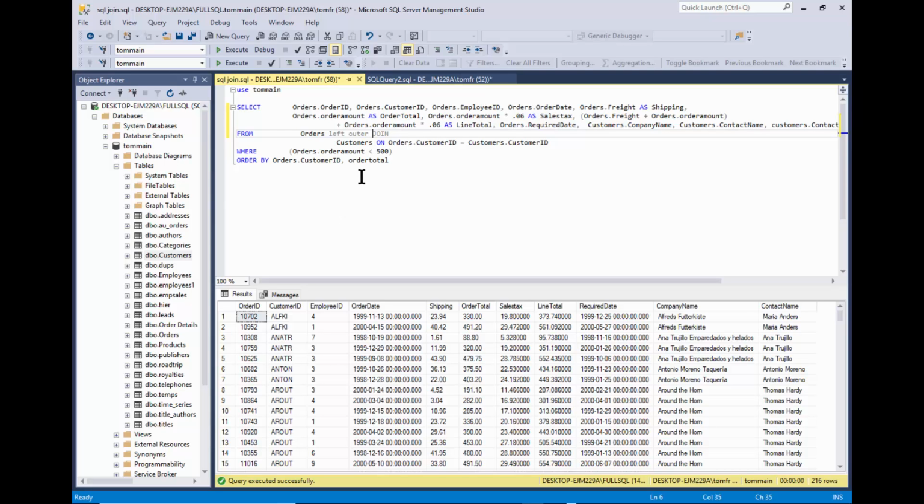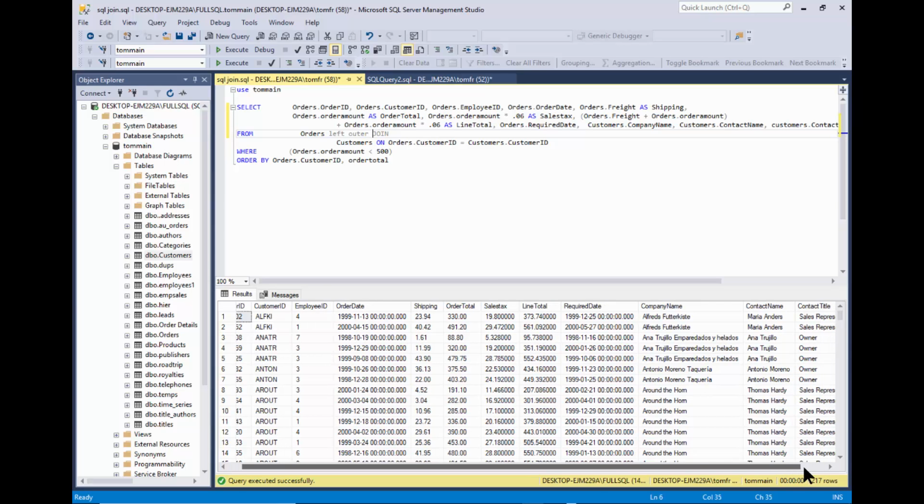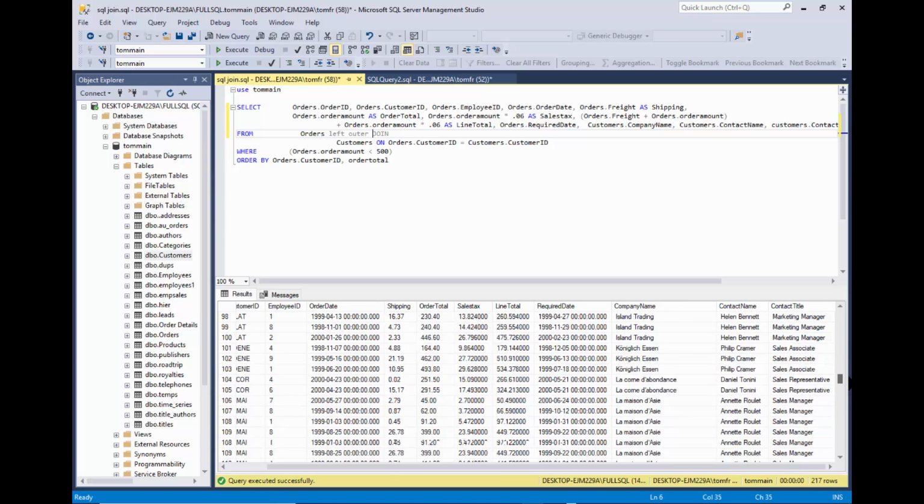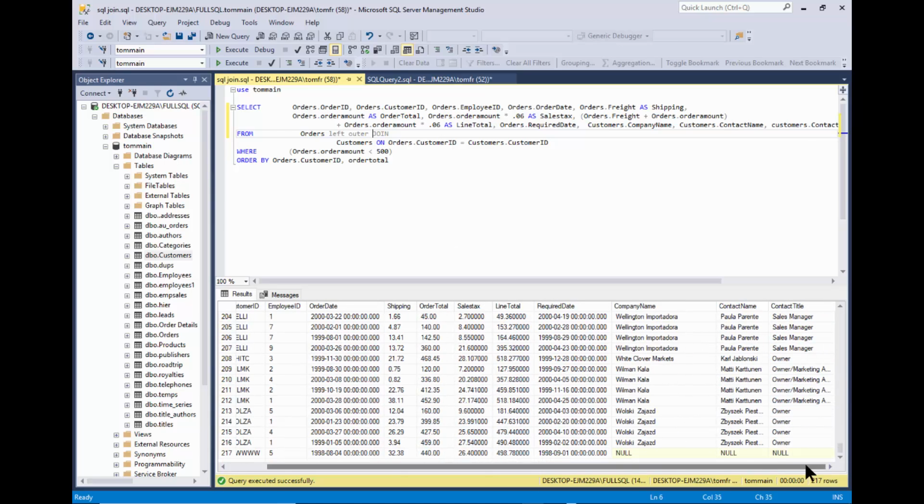All right, so let's go ahead and run that. Notice now I have 217 records. So there must be one new record that is in the orders table that's not necessarily in the customers table. If I scroll down, we'll be able to see maybe which one that might be. Yeah, see at the bottom here.